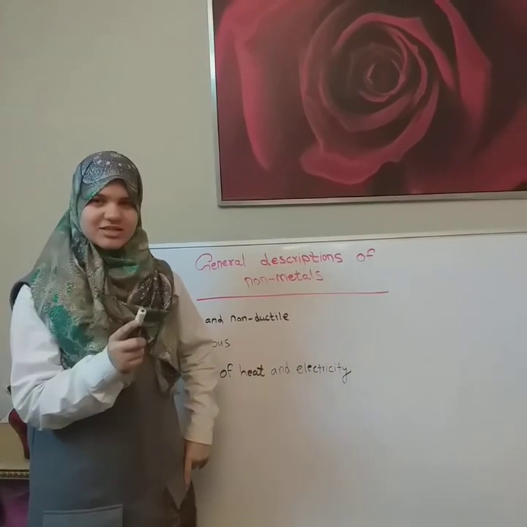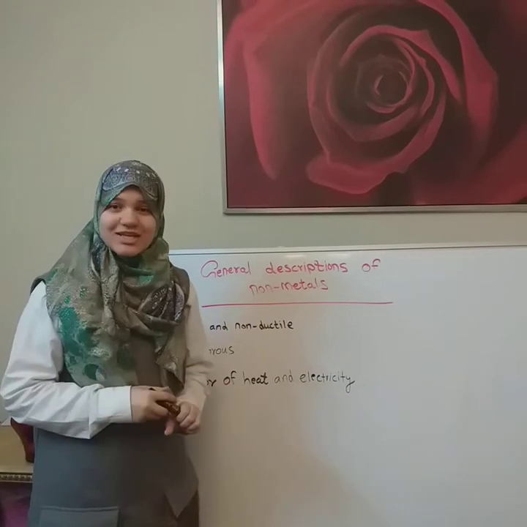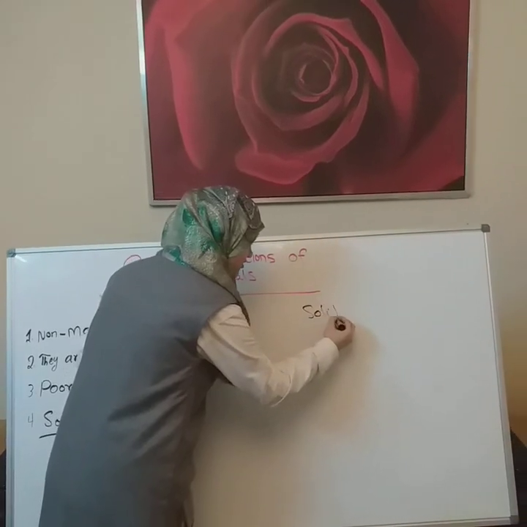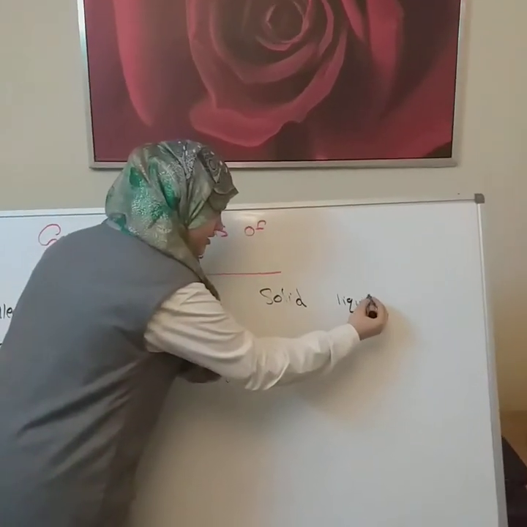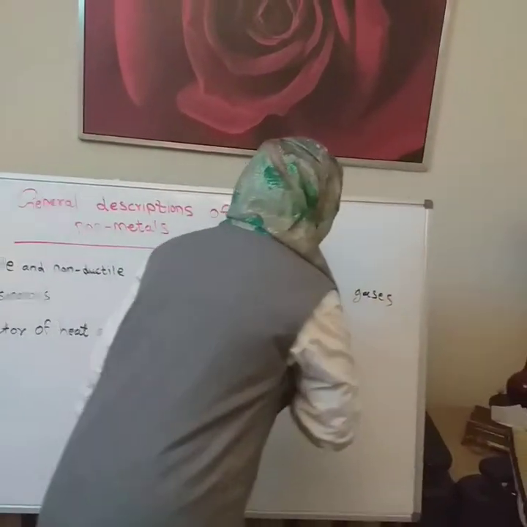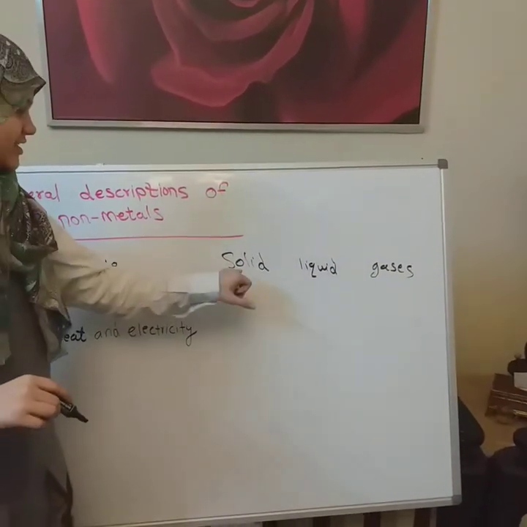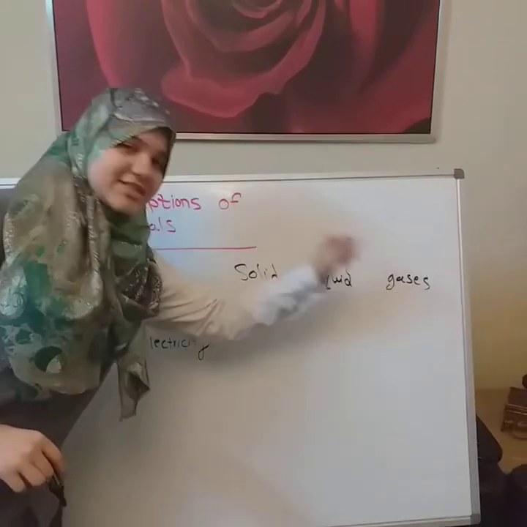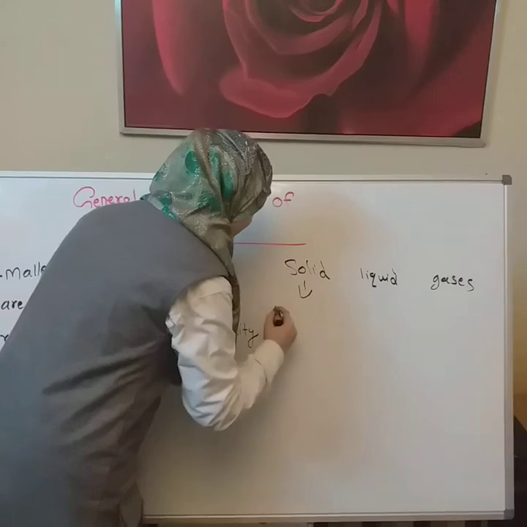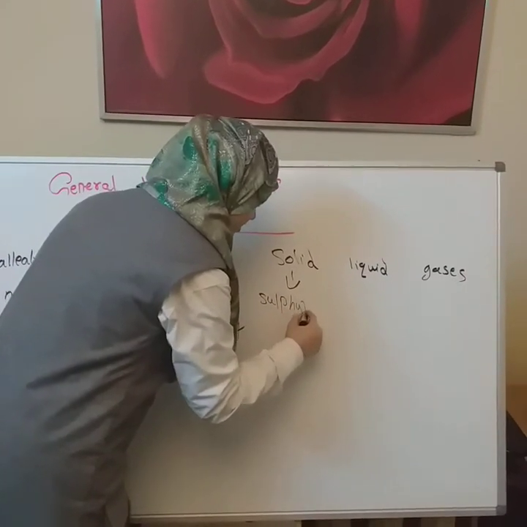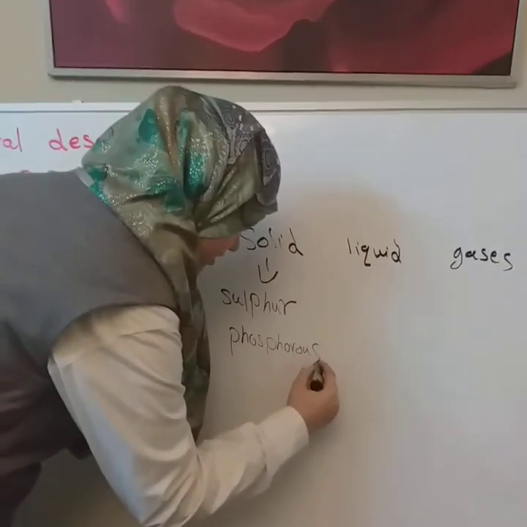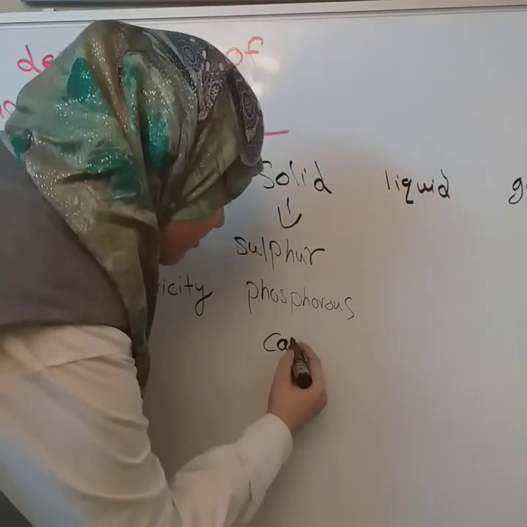The next thing is that non-metals can exist as solids, liquids, and gases. For example, solids include sulfur, phosphorus, and carbon.